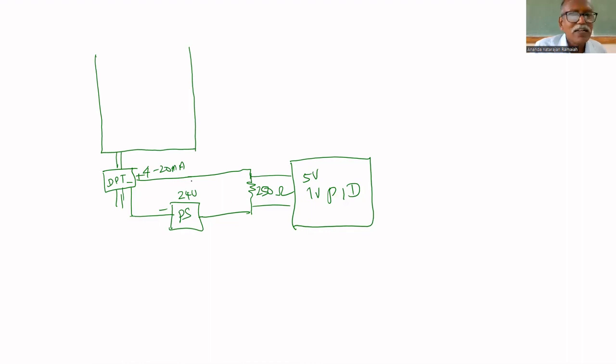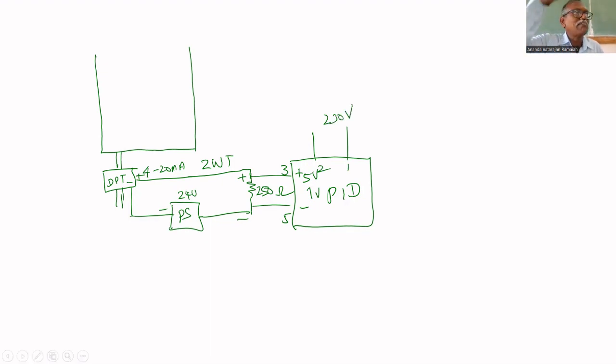Have you understood this? This is called a 2-wire transmitter. Power supply, DPT and 250 ohm all are connected in series. Have you understood this? In the PID controller, pin number 3 and 5, this 250 ohm is connected across 1, 2. PID controller works on 230 volt. Pin number 1 and 2, you will get 230 volt.